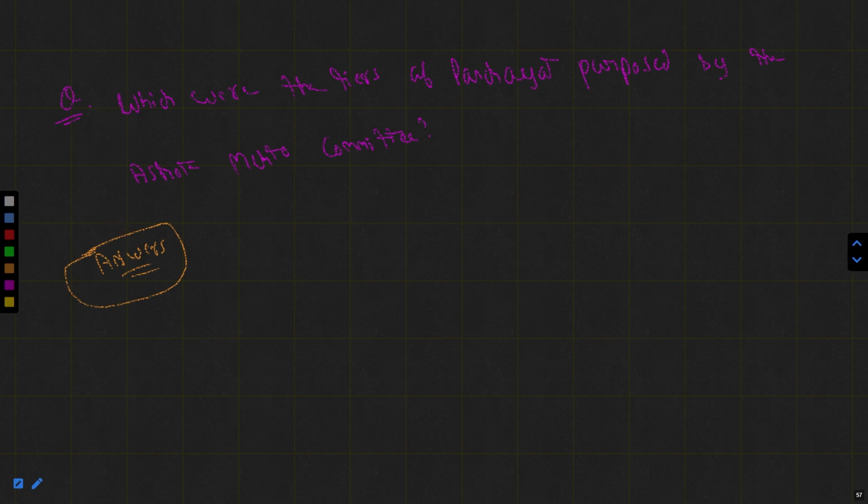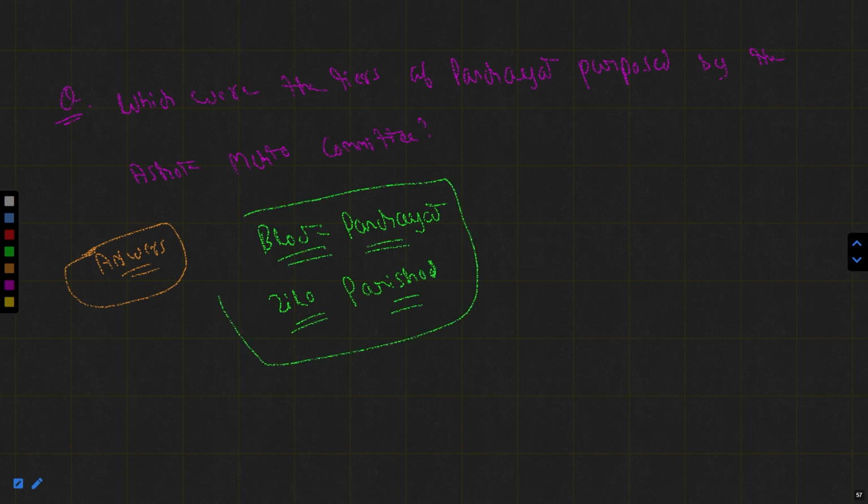The time's up. The correct answer is Block Panchayat and Zila Parishad. So instead of the Gram Sabha, the Block Panchayat and the Zila Parishad, the Ashok Mehta Committee simply said that we should only propose two, the Block Panchayat and the Zila Parishad.